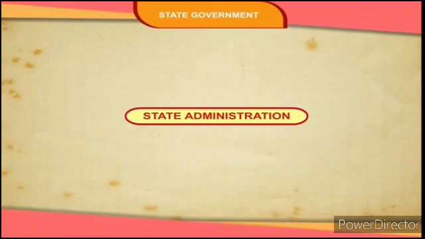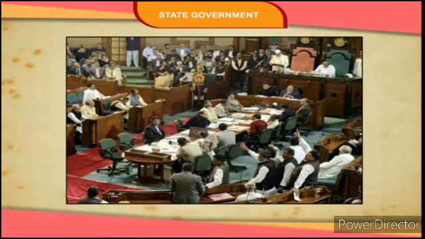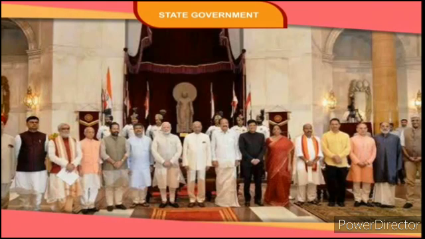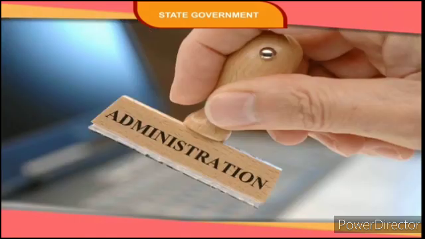State administration. The executive at the state level comprises permanent and political executive. Political executive includes the head of the state and the ministers who are head of different departments. Policy according to which the administration of the state is run is determined by the political executive.